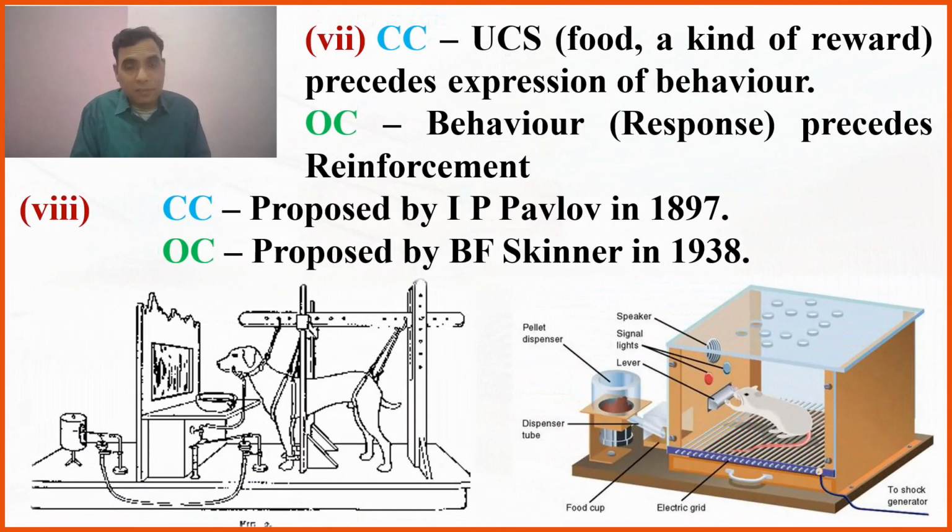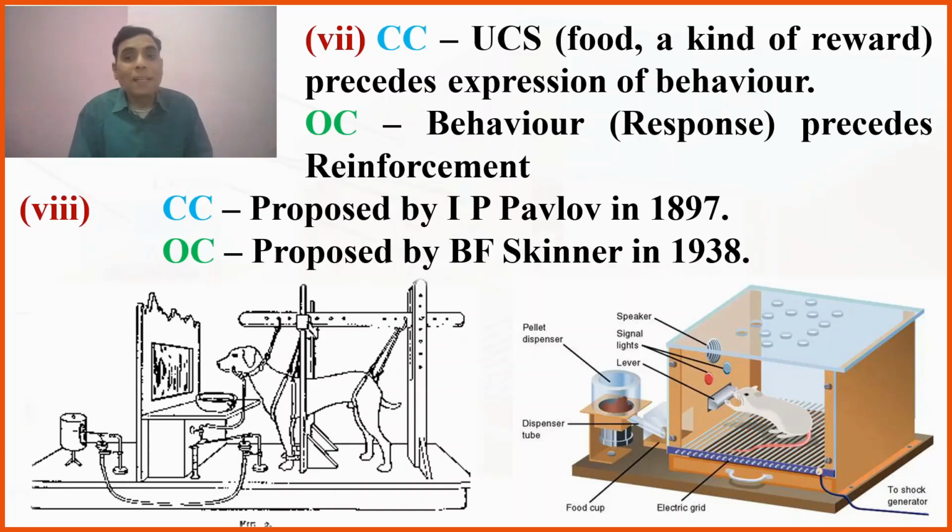And the next, in classical conditioning, food is a reward, and that precedes expression of the behavior. Means prior to that behavior, the food has to be presented. That is the UCS, the unconditioned stimulus. Means that reward makes the organism behave.